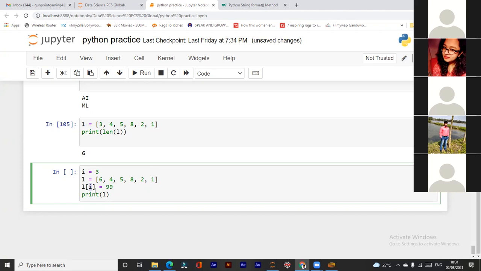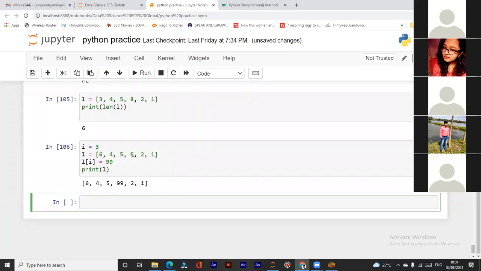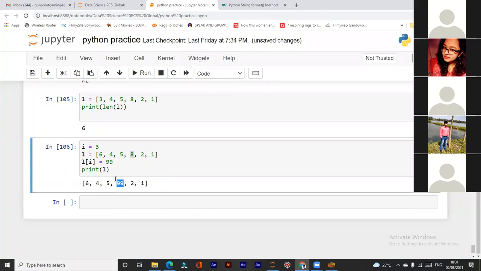So do you know how to check the indexing in the list? Anyone knows? Yes, sir. Starting from 0. Yeah, right. So this is 0, 1, 2, 3. So this is the third element or item in the list. So it will replace 8 with 99, right? Because I am changing it, modifying the list. So let's print L now. Now, 8 has been replaced with 99. So in this way, we can modify the list, just with the help of indexing, we can modify the element in the list.